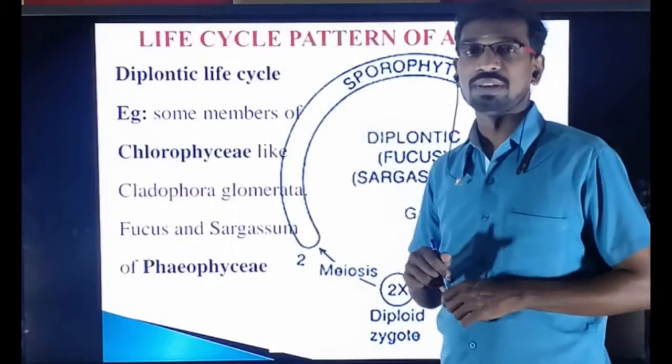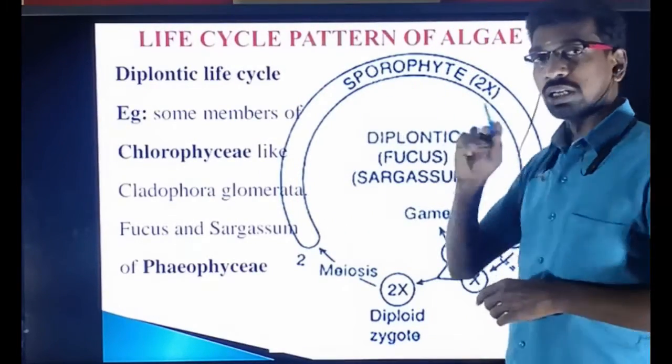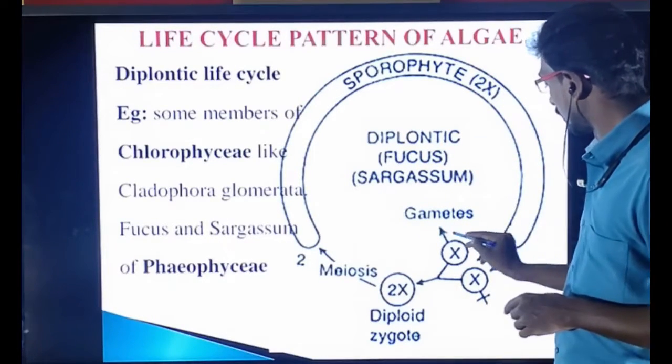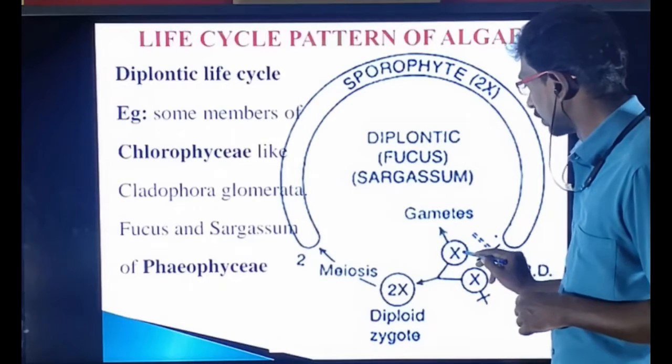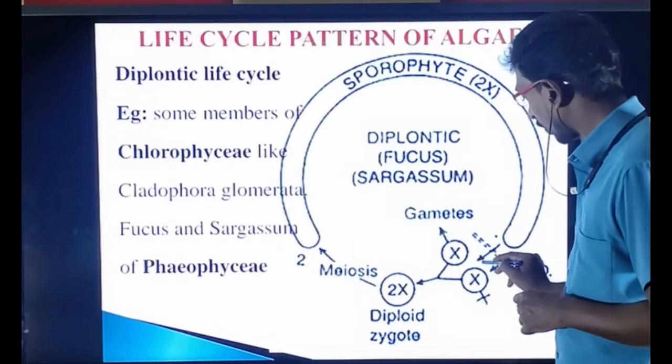Next, the diplontic life cycle. Here the plant body is a sporophyte. Already I told you, the plant body is diplon. After the reduction division, it forms the haploid spore. This haploid spore germinates to form the gametophyte.